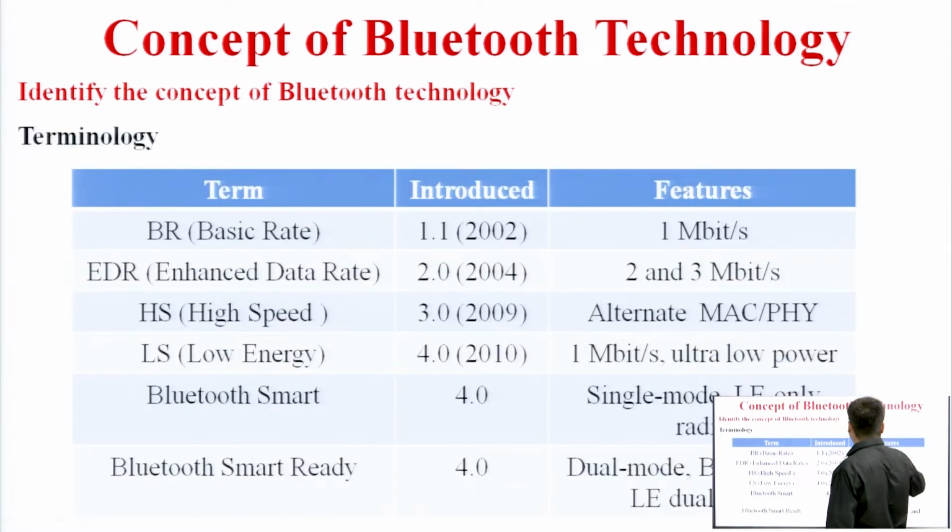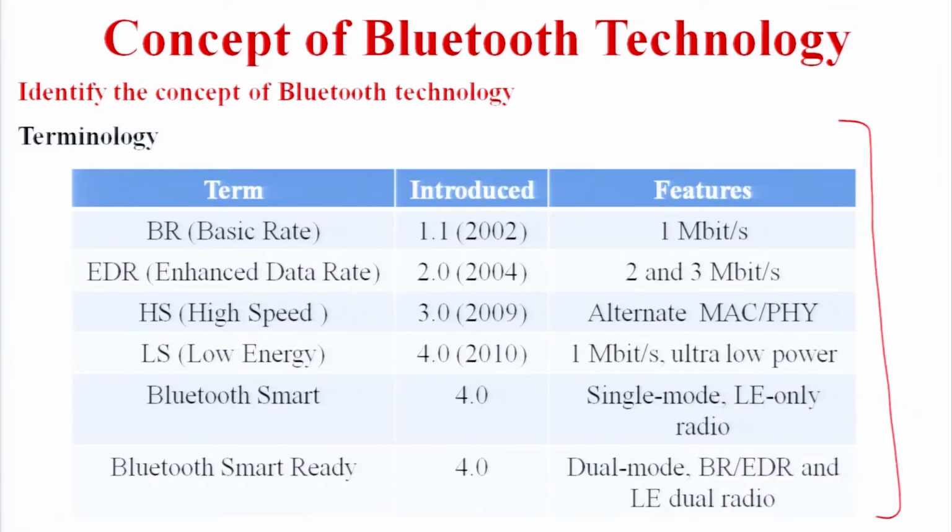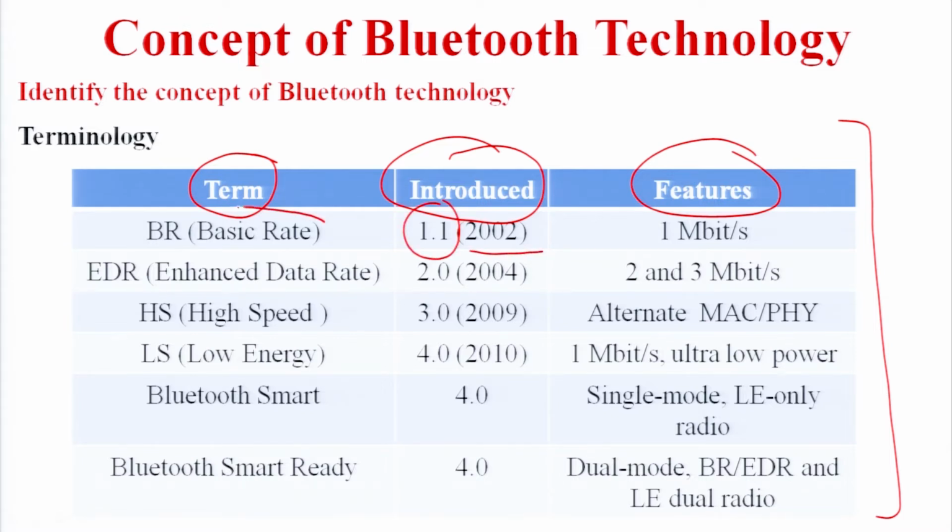In this chart we are comparing the features of different Bluetooth versions. First is the term, then which year it was introduced, which version, and its features. In the year 2002 we have seen that the Bluetooth 1.1 version was launched, and it has a basic data rate of 1 megabit per second. So it is a basic data rate, not enhanced. In the year 2004 we introduced Bluetooth version 2.0, and it has an enhanced data rate capacity.